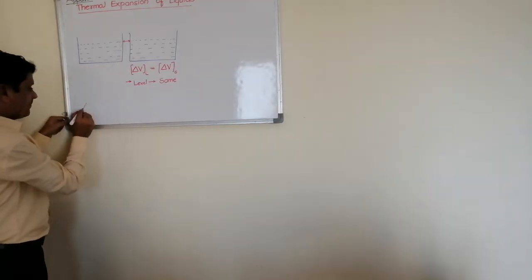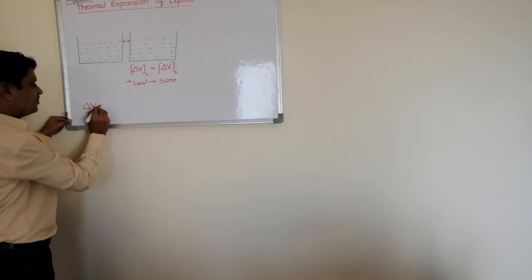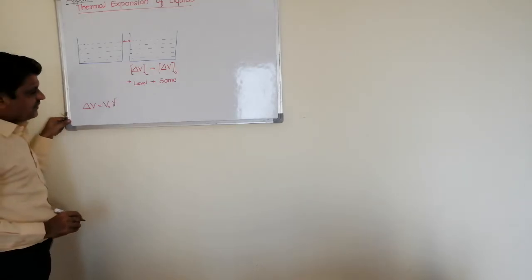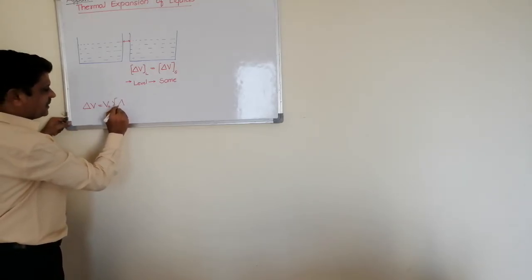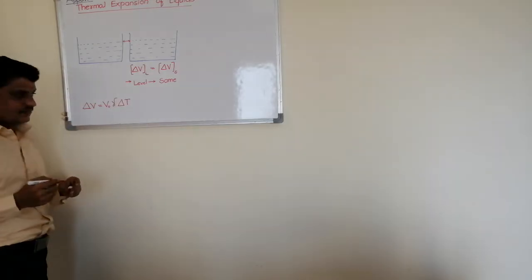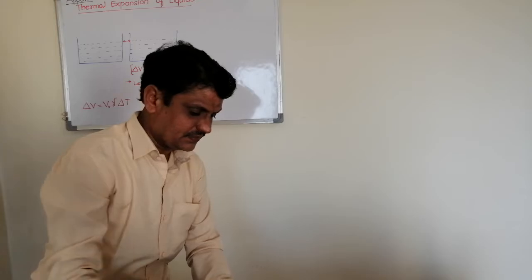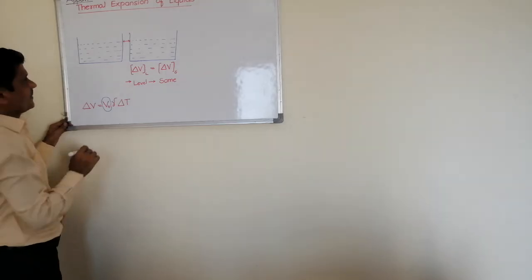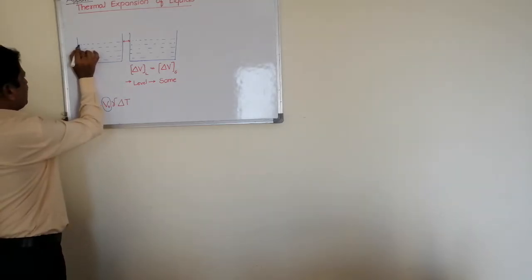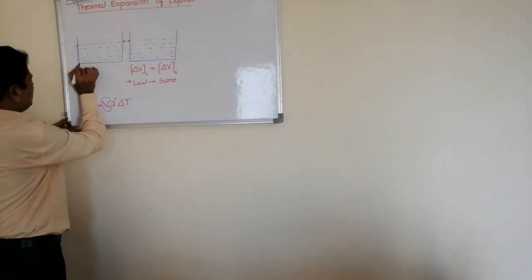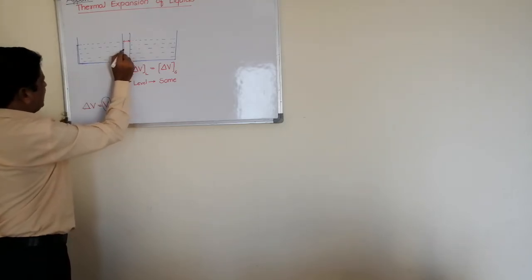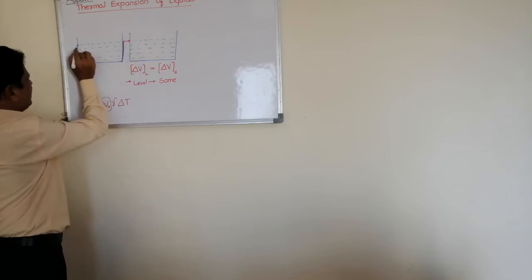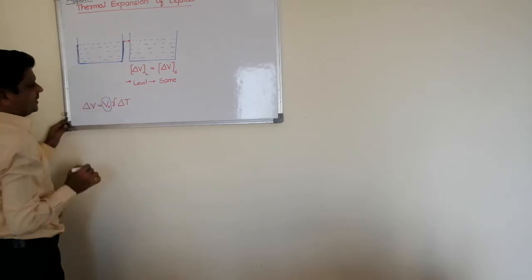But we know that change in volume can be written as initial volume, coefficient of volume expansion, and change in the temperature. We know that here in both cases the volume remains the same. If I take the volume of the container, the container which contains liquid, that much volume I am taking.